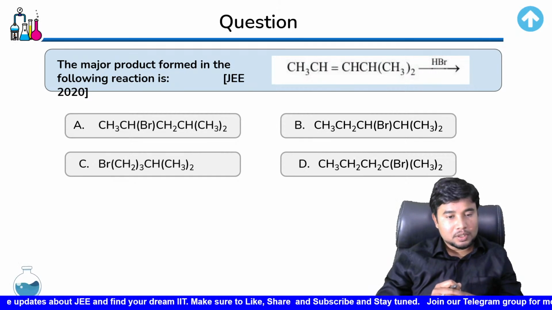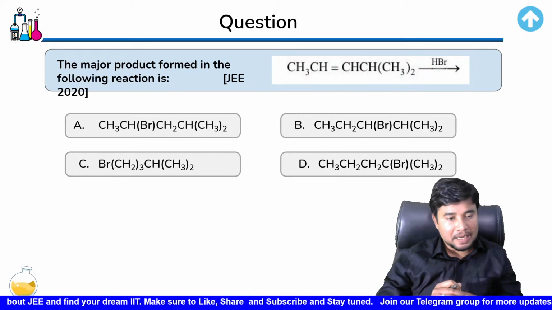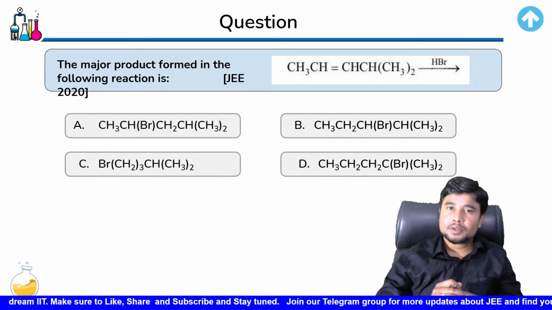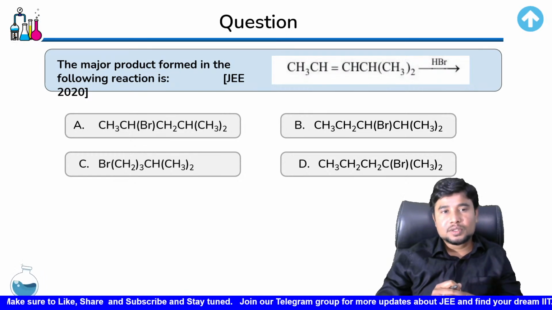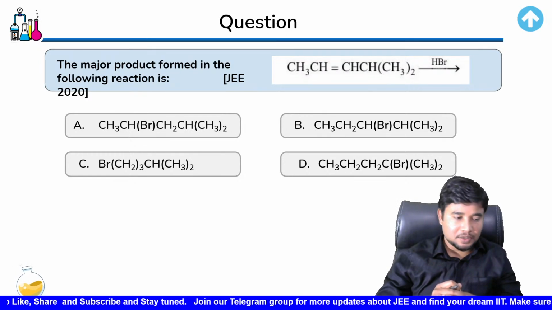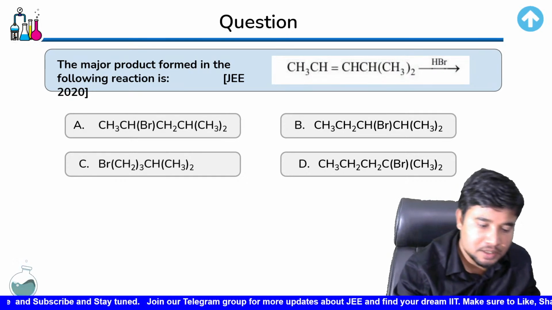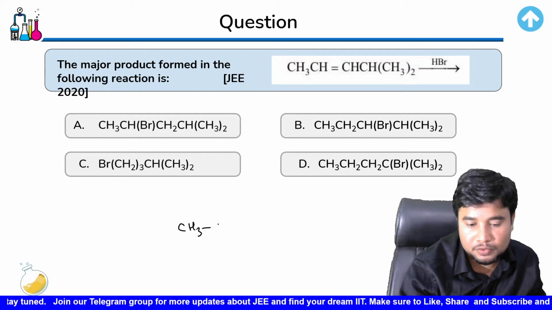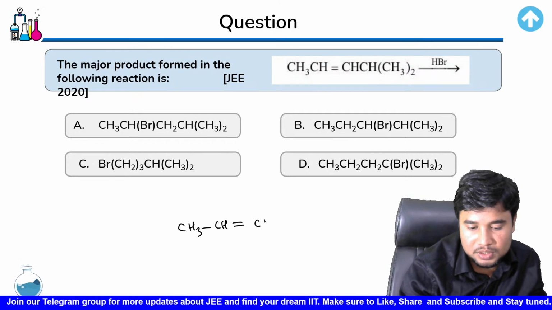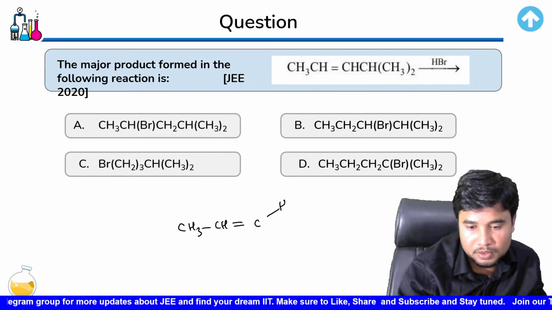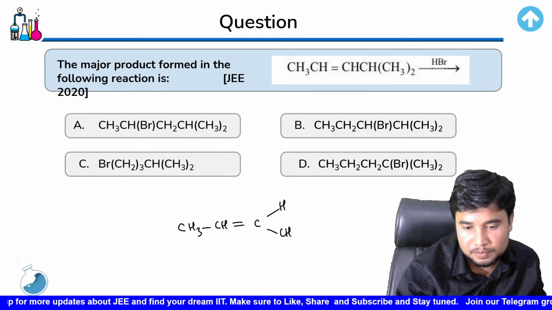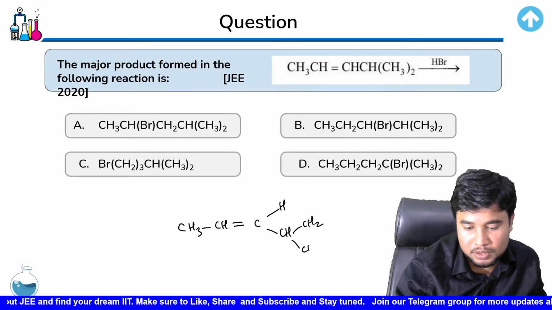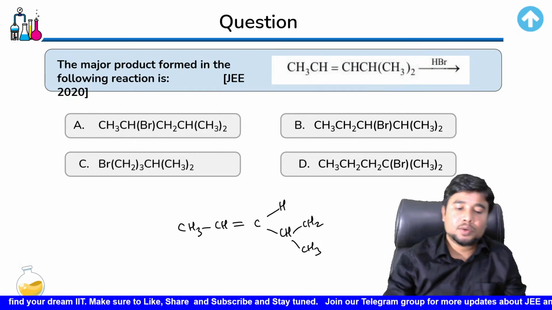The major product formed in the following reaction is, okay, the reaction is simply in the presence of HBr. Now you could see here there are multiple options given. How do you approach it? Let us just try to see how we approach it. We'll first draw the molecule properly, and we'll see which one is the more preferred one. CH, okay, and then CH2 is going to be attached over this. So this is the molecule, sir.